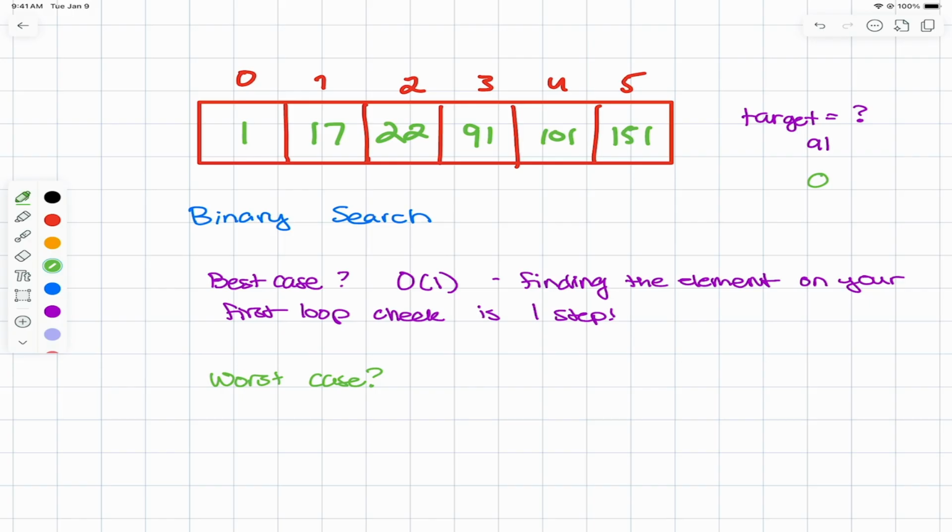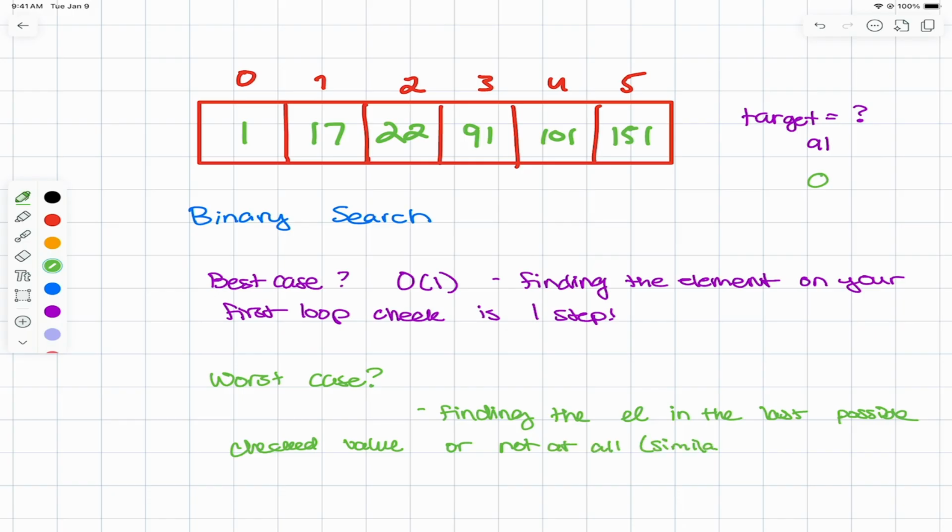Those two scenarios of what creates the worst case is the same. So I'm just going to write that down. Finding the element in the last possible checked value or not at all.